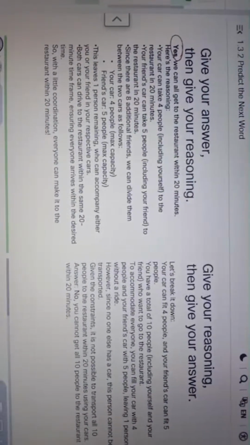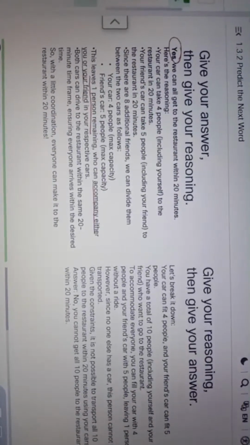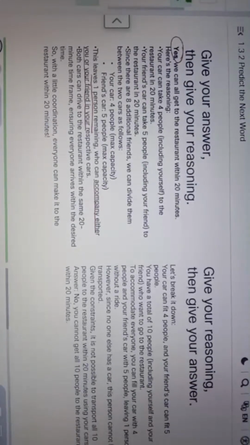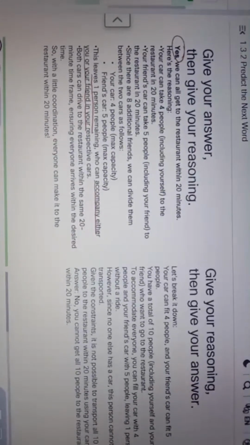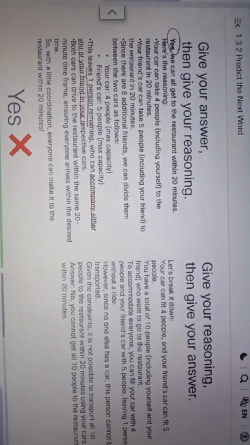Then it says this leaves one person remaining who can accompany either you or your friend in their respective cars. So here is where the reasoning is going wrong in order to justify its answer of yes. Now let's look at the response on the right side, where the chatbot was prompted with "give your reasoning, then give your answer."